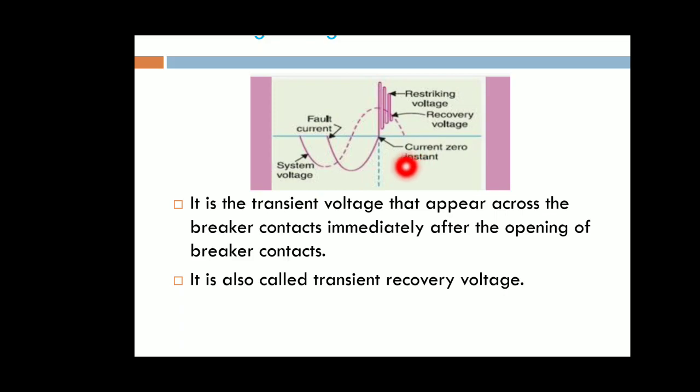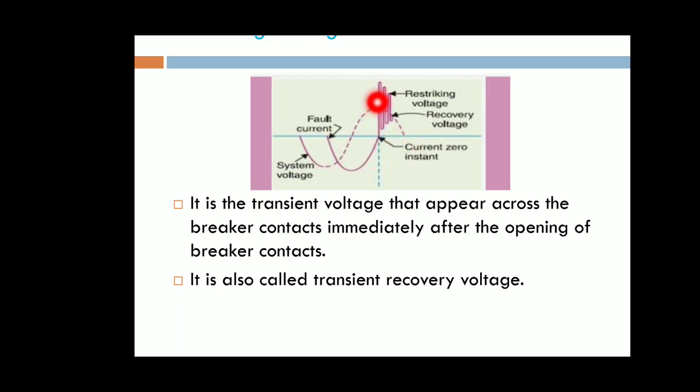In that graph we are observing the arc voltage, restriking voltage and recovery voltage. Arc voltage means when the moving contact is moved away from the fixed contact, the voltage we measure at that instant is the arc voltage. The highest peak of the arc voltage is obtained when the fault current reaches zero.